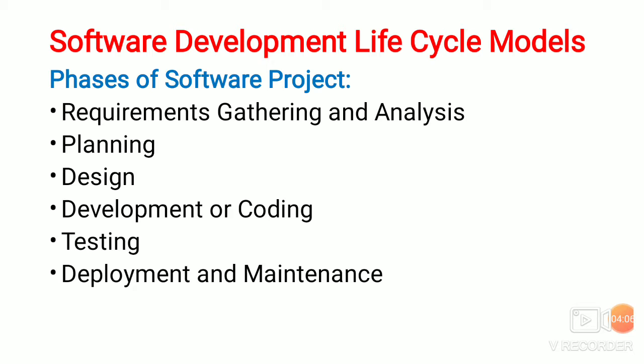Now we will see the next phase, that is the development or coding phase. This is also called the implementation phase. Here design acts as a blueprint for the actual coding to proceed. This phase comprises coding the programs in the chosen programming language, for example C, C++, Java, .NET or any other scripting language. It produces the software that meets the requirements the design must satisfy. This phase also involves the creation of product documents, that is, the software documentation.